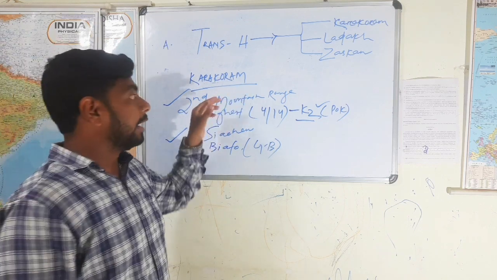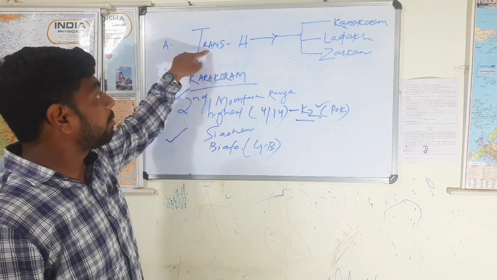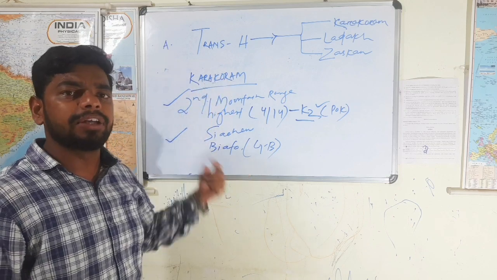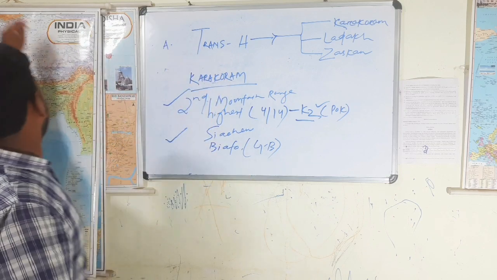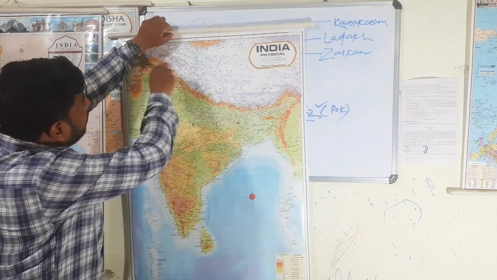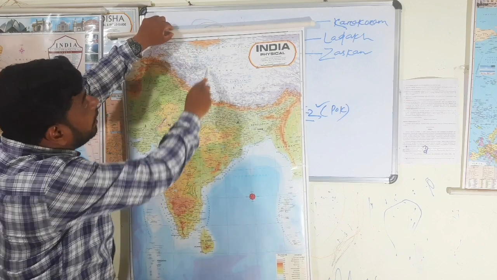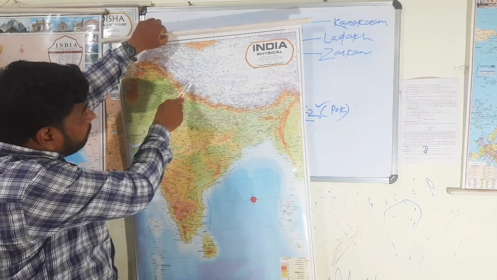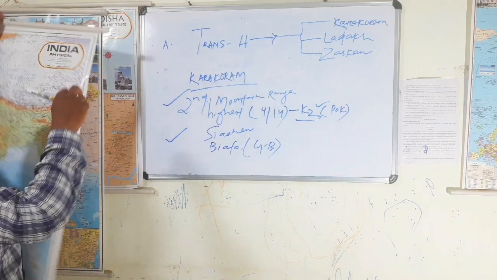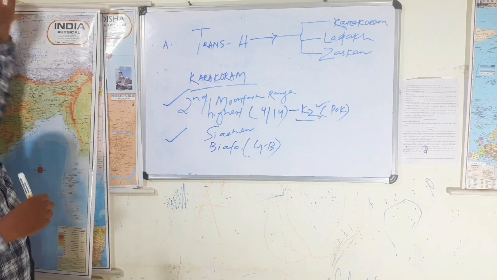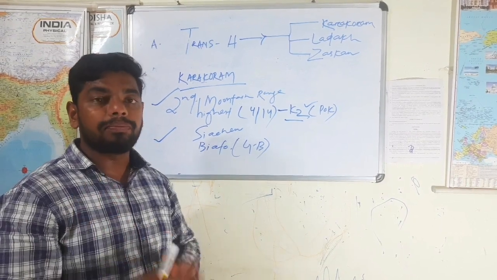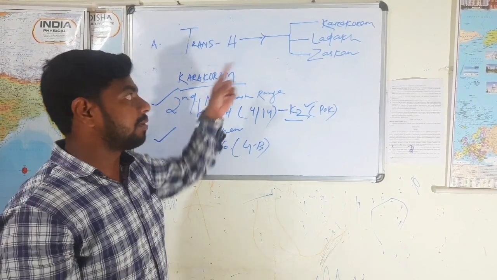It is the northernmost part of the Trans-Himalayas. It is spread among various countries: Pakistan, Afghanistan, India, China, and a little bit of Nepal. So we understood the Karakoram range. And 4 of the 14 highest mountain peaks are found in the Karakoram.